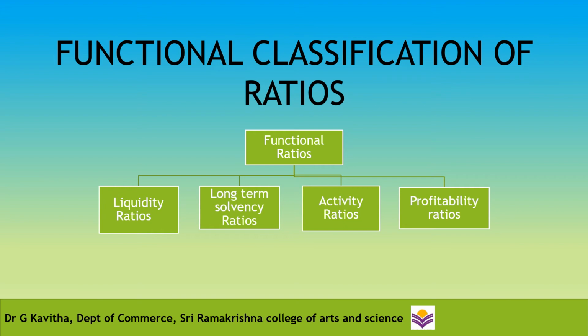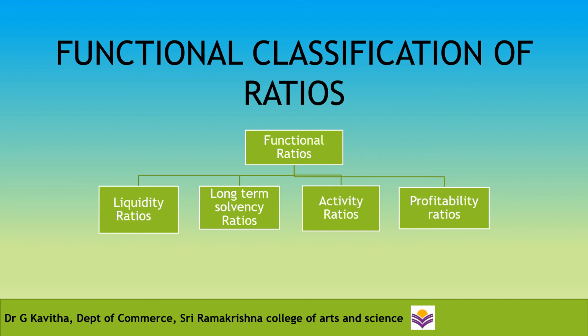Coming to the long-term solvency and leverage ratios, they convey a firm's ability to meet the interest cost and repayment schedule of its long-term obligations. The various kinds of long-term solvency ratios are debt equity ratio, debt to total capital ratio, interest coverage ratio, cash flow debt ratio or capital gearing ratio.